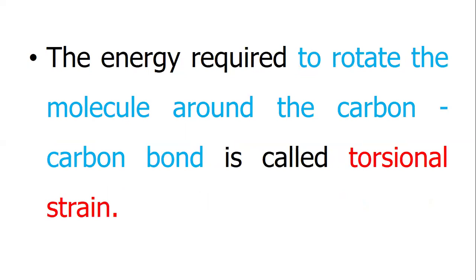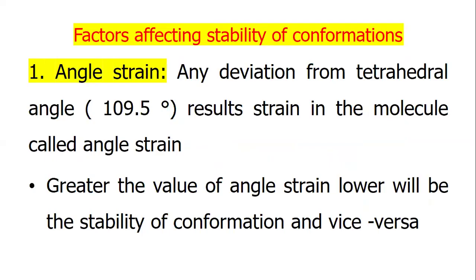The energy required to rotate the molecule around the carbon bond is called torsional strain. Factors affecting stability of conformation: angle strain. Any deviation from the tetrahedral angle of 109.5 results in strain in the molecule, called angle strain.